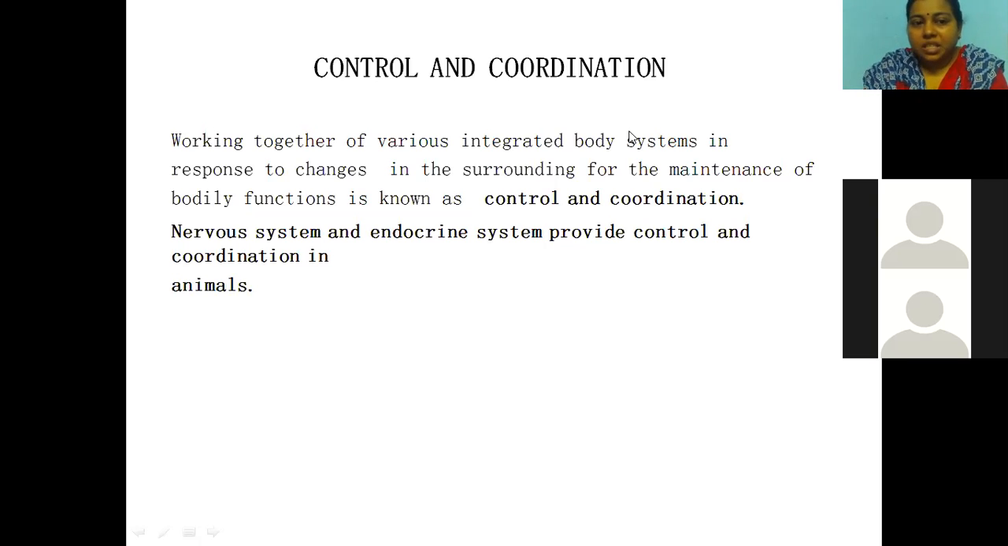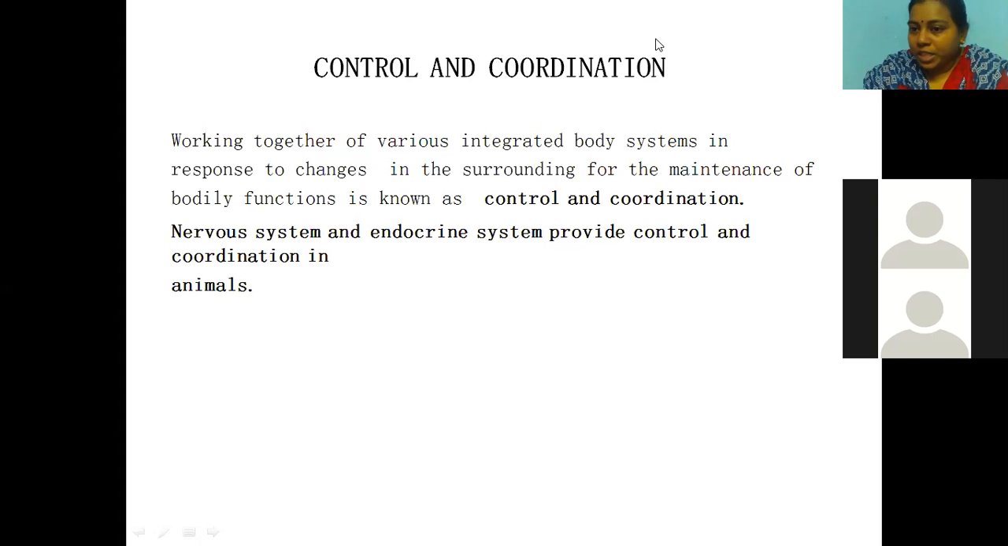Let us see the definition. Working together of various integrated body systems in response to changes in the surroundings for the maintenance of body functions is known as control and coordination. See, once again I'm repeating the definition, very, very important. Working together of various integrated body systems in response to changes in the surroundings for maintenance of bodily functions is known as control and coordination.